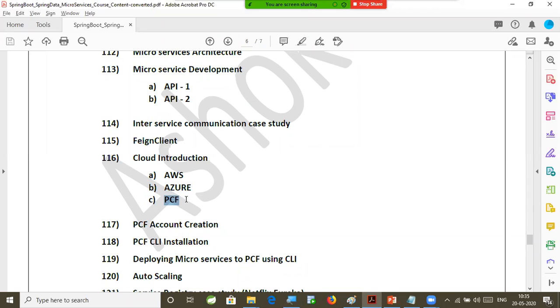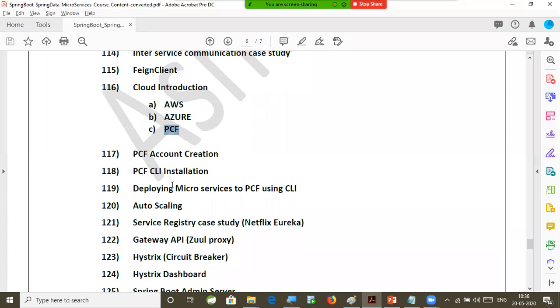Whatever platform, whatever infrastructure is required to run your application, that will be provided by PCF. The complete PCF I am going to teach you here: how to create the PCF account, how to install the PCF software, how to deploy our microservices to PCF by using the CLI, what is auto scaling. So can anybody tell me what is auto scaling?